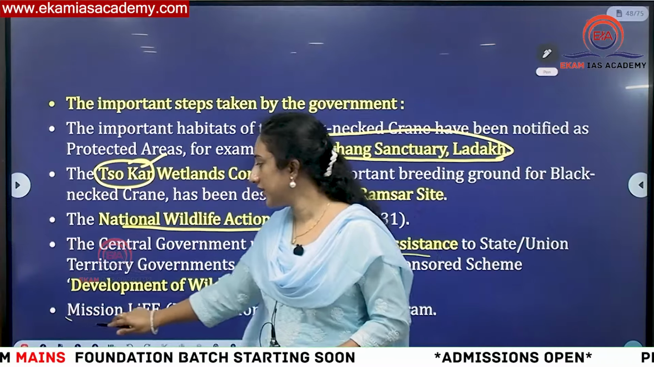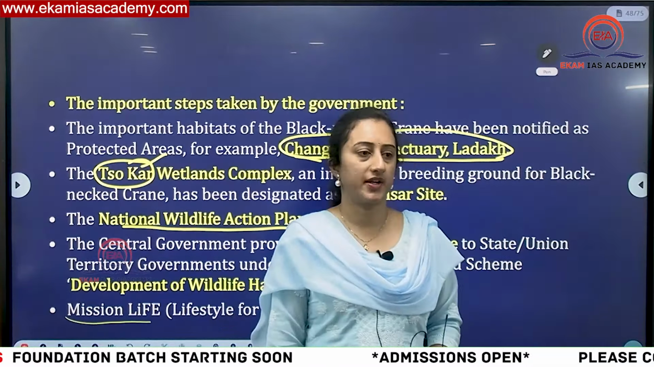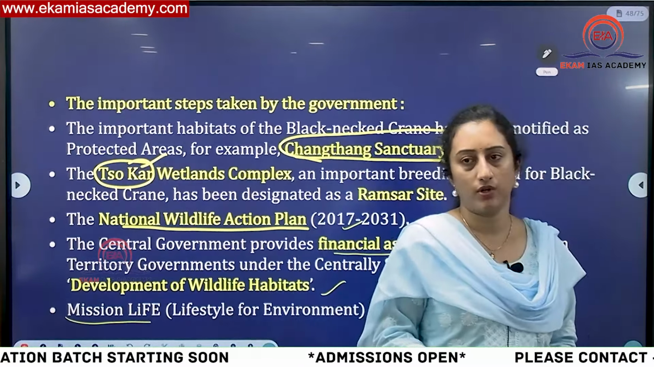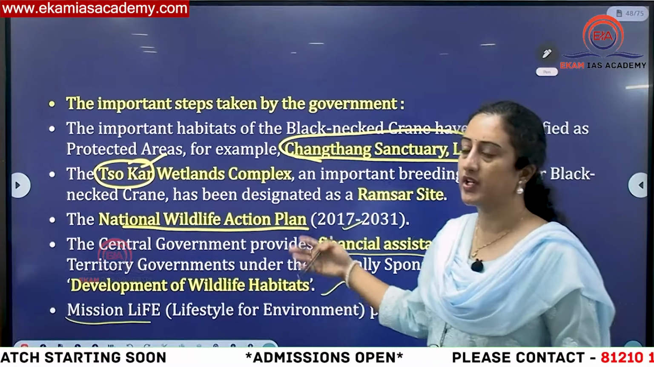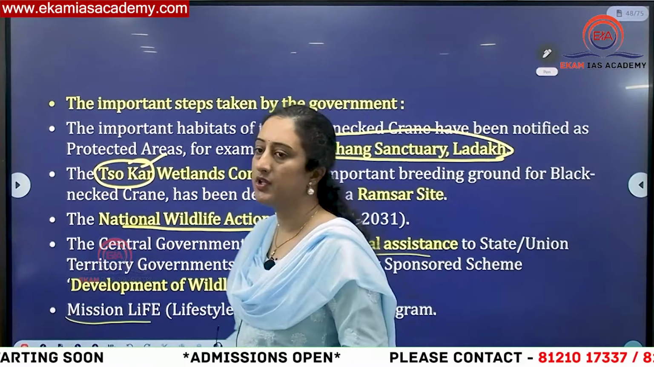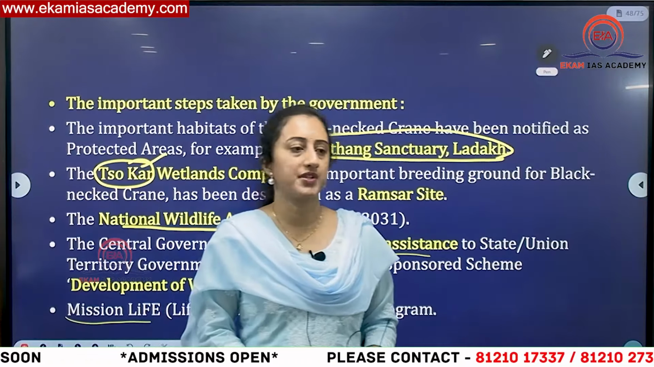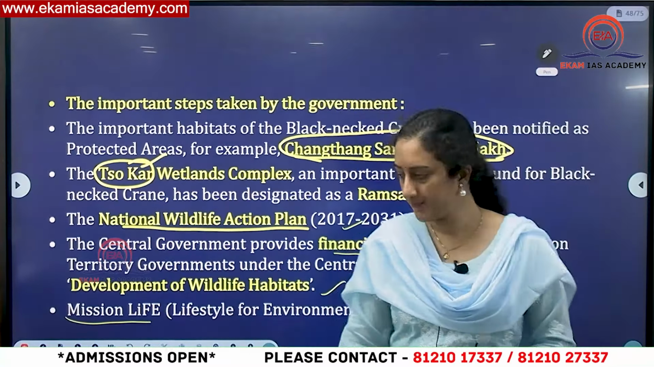And recently our Prime Minister of India gave a call for Mission LiFE, environmental sustainability and all this. So as part of this also we are conserving. This is the reply from the Minister of State with respect to conservation of the black-necked crane.